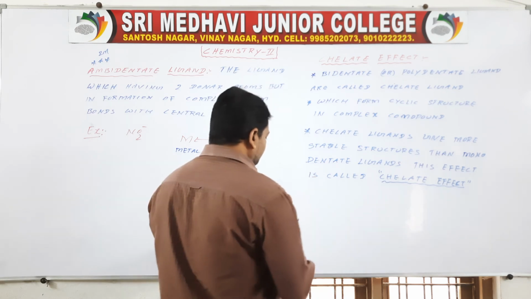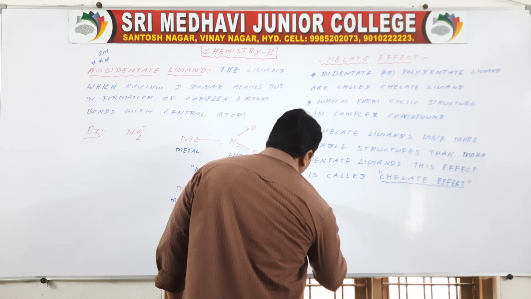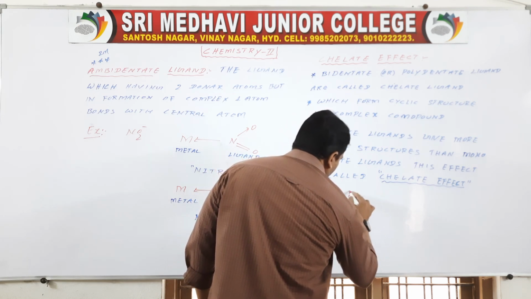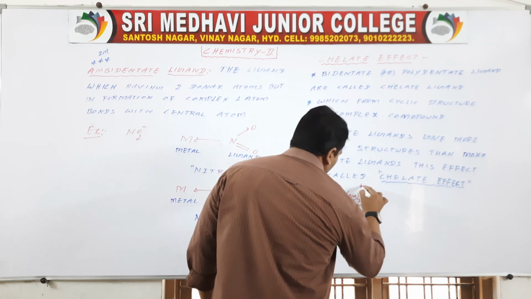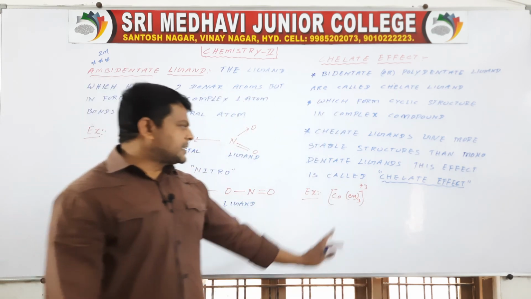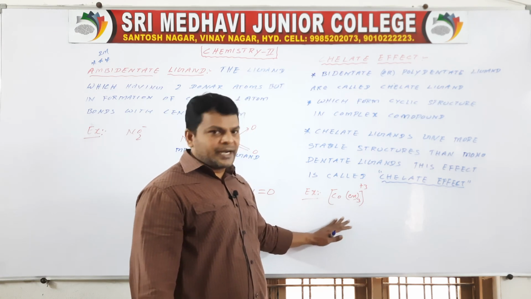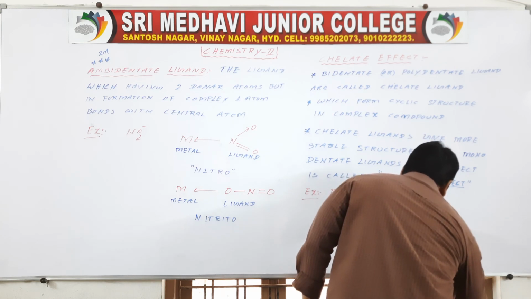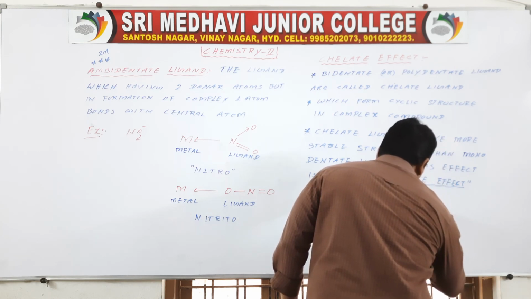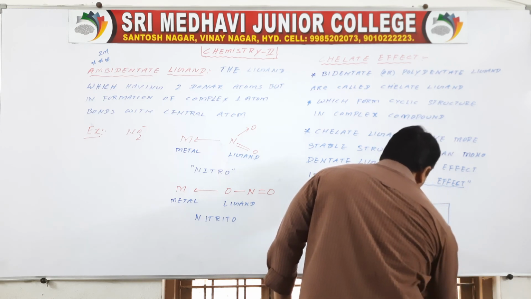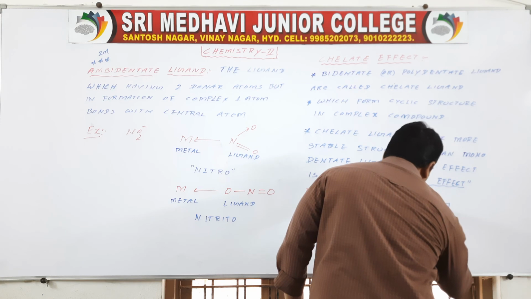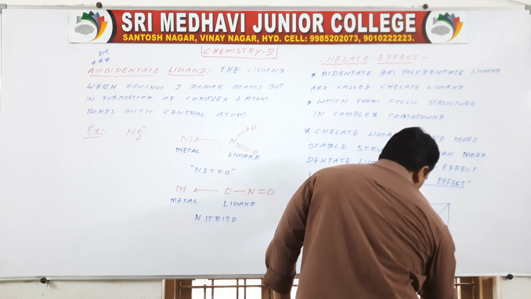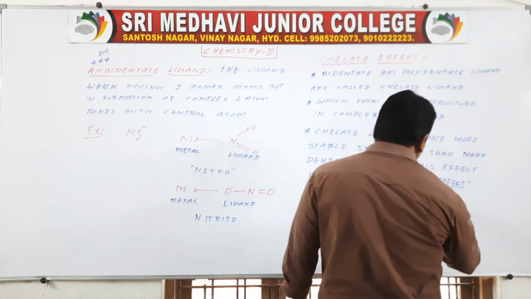For example, Co(en)3 3+. This is an example of a complex compound. I am going to draw its structure. See here, Co 3+, which is a complex compound.